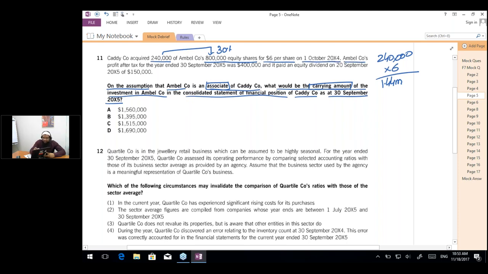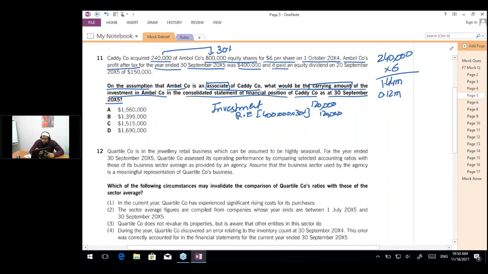Now the question says that Ambil company's profit after tax for the year ended 30th September 20x5 was 400,000. So obviously we also have a share in this, and the entry is investment debit, retained earning credit. So out of this 400,000, our share is going to be 30%, which is 120,000. So the investment is going to be increased by 0.12 million. Investment debit, retained earning credit by 0.12 million.